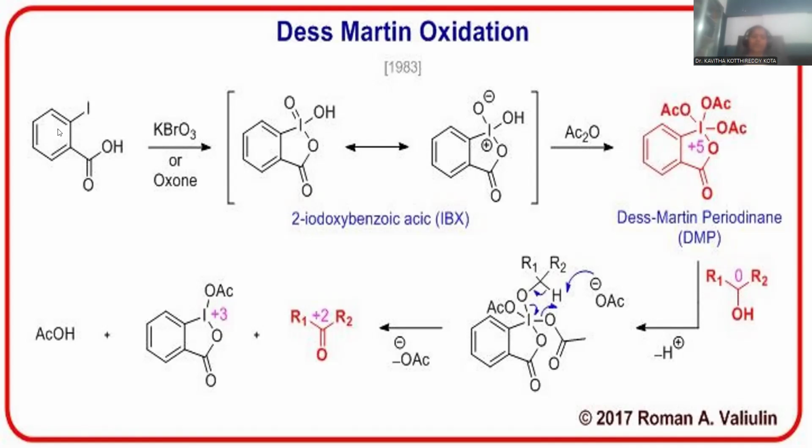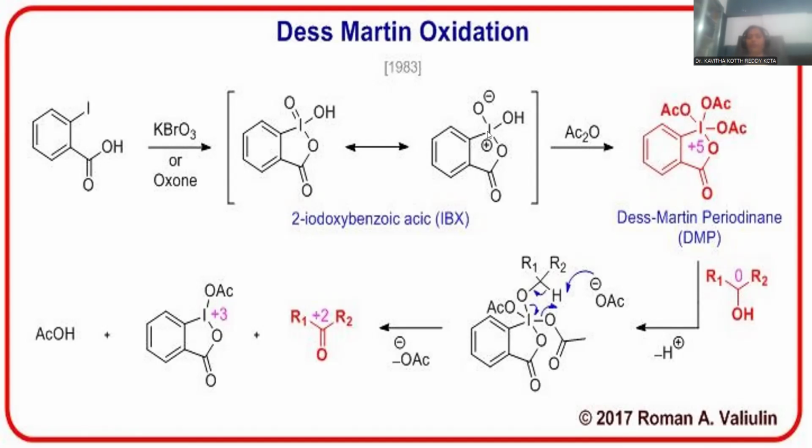This is the starting material we are dealing with, that is ortho-iodobenzoic acid. Ortho-iodobenzoic acid is the starting material, to be treated with potassium bromate, or else Oxone to be added. Whenever this is the case, the potassium bromate oxidizes the iodo group, so that a double bond with OH will be generated. The free carboxylic acid participates in the annulation with the iodine, so that iodine ultimately gets 5 bonds around it. So this is the compound generated.